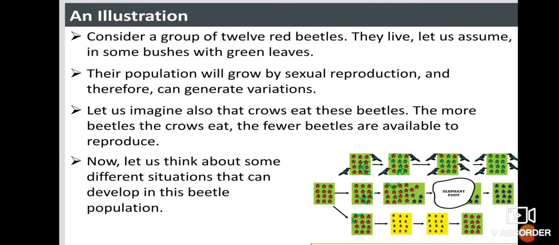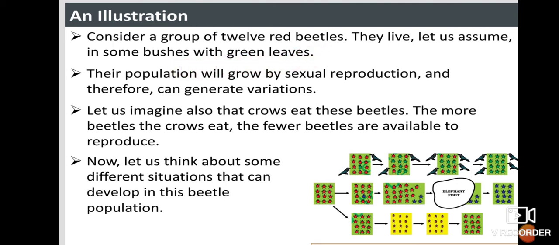Let us take an example such as the illustration given here. In the illustration they have taken beetles, along with crows, and the places of an environment and how it has been affected. Consider a group of 12 red beetles that live, let us assume, in some bushes with green leaves. So here they are telling us about a group of red beetles living in bushes with green leaves.